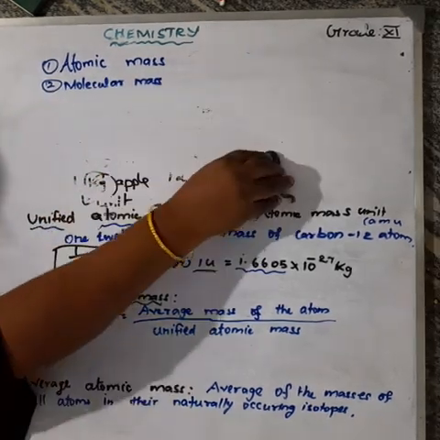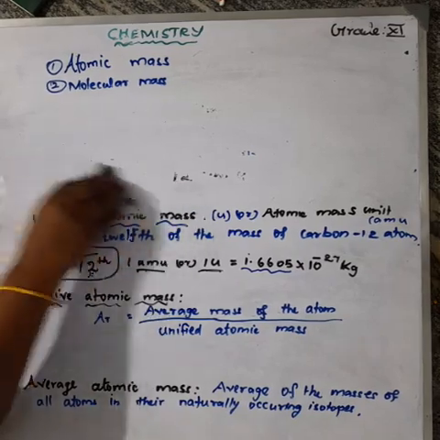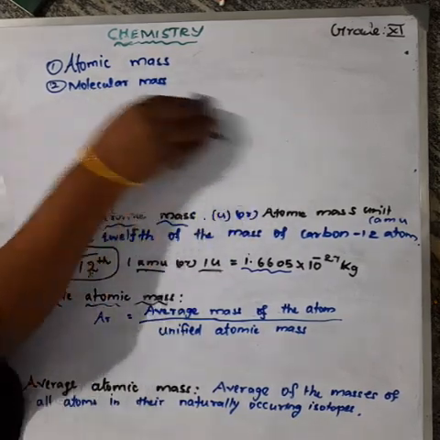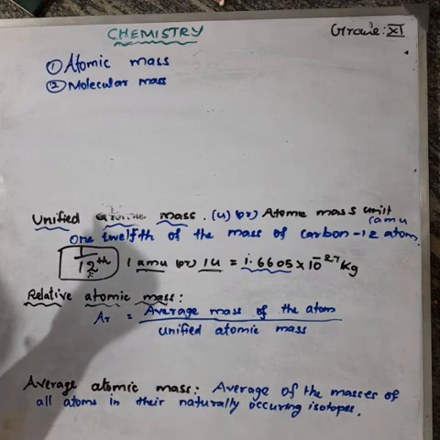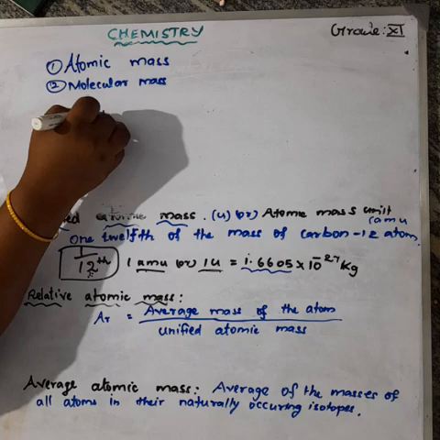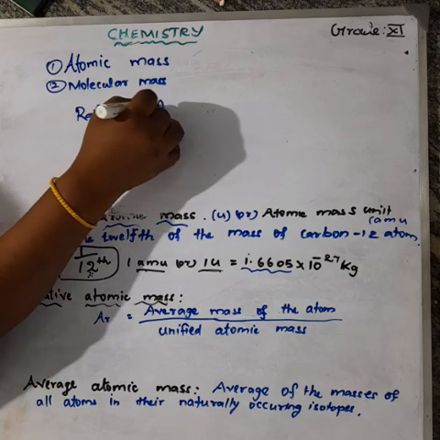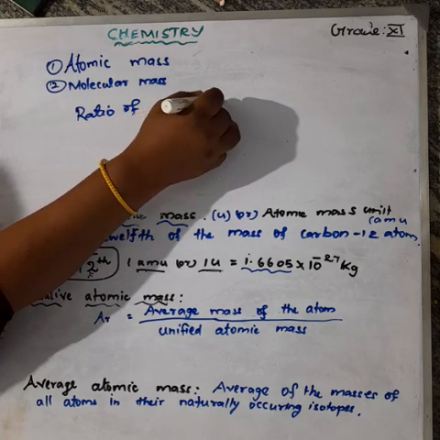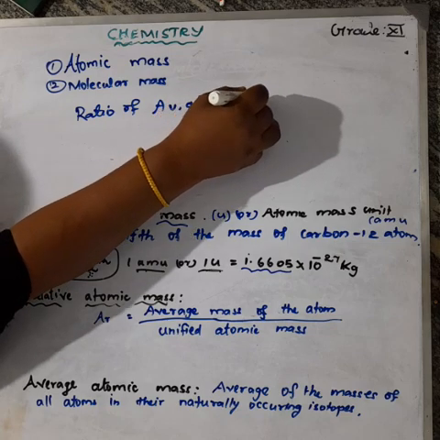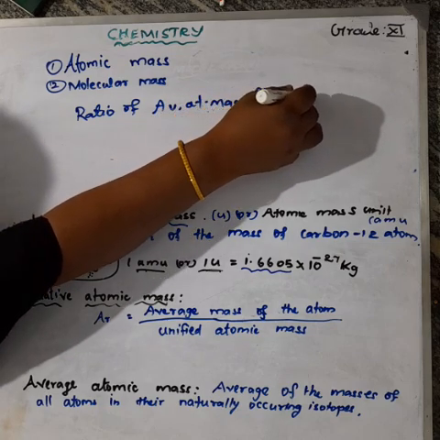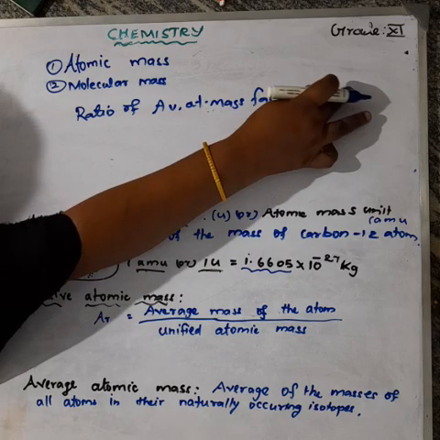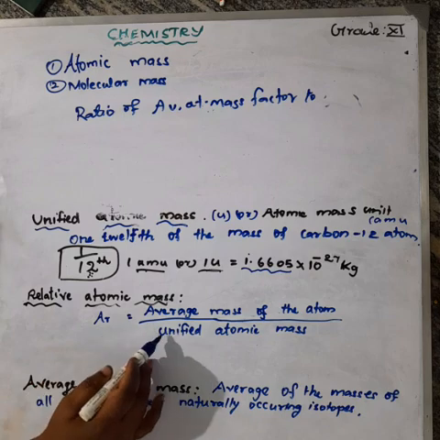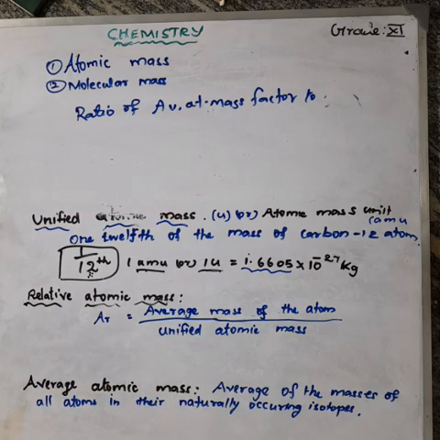Very, very important. The relative atomic mass has the symbol Ar. Ar is equal to the average mass of an atom divided by the unified atomic mass unit.